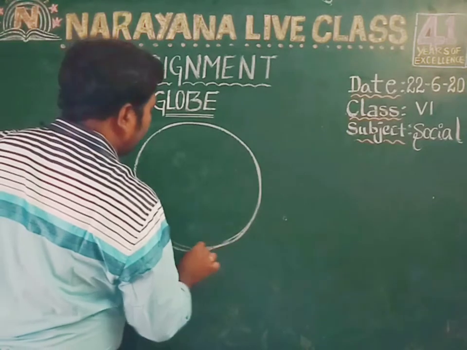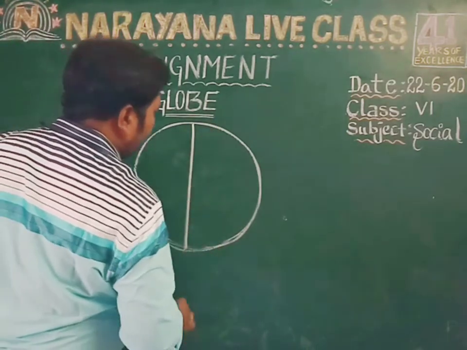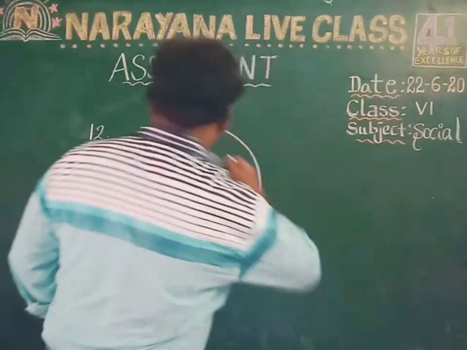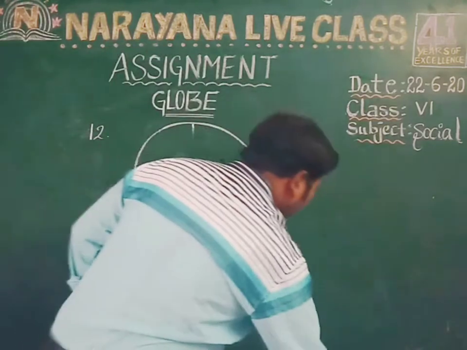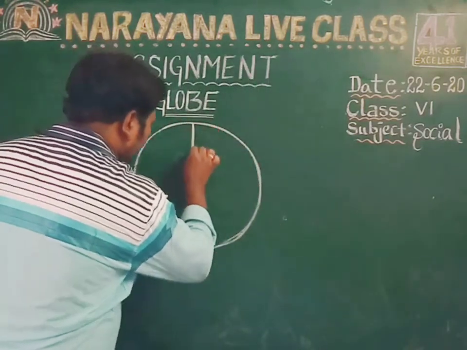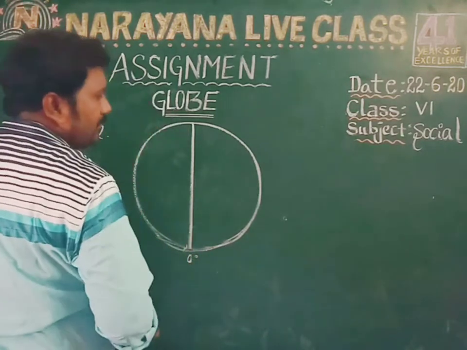Take a globe, children. So this is the prime meridian, 0 degrees.